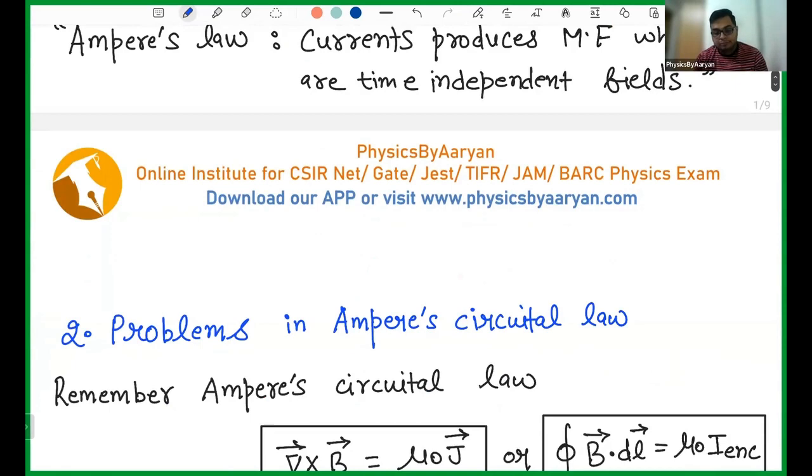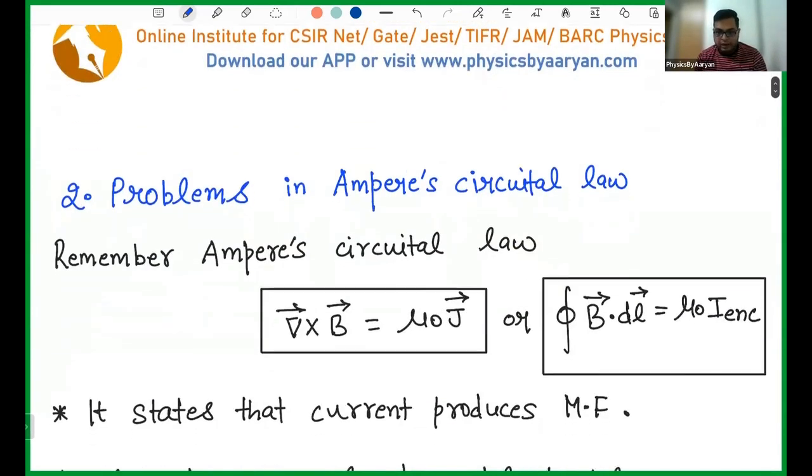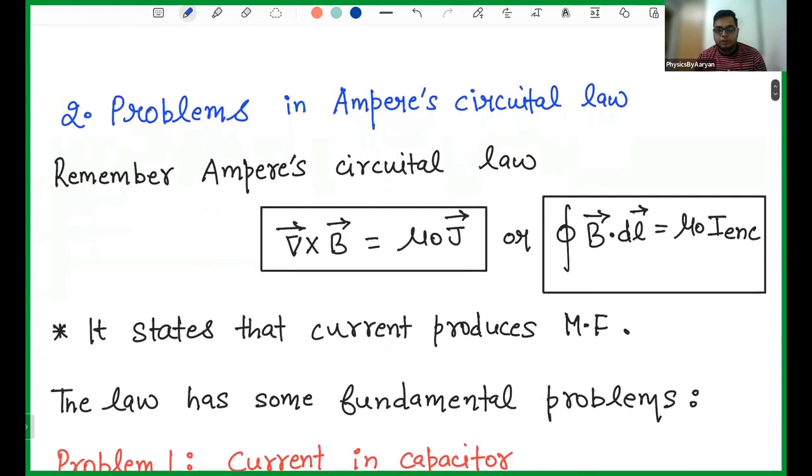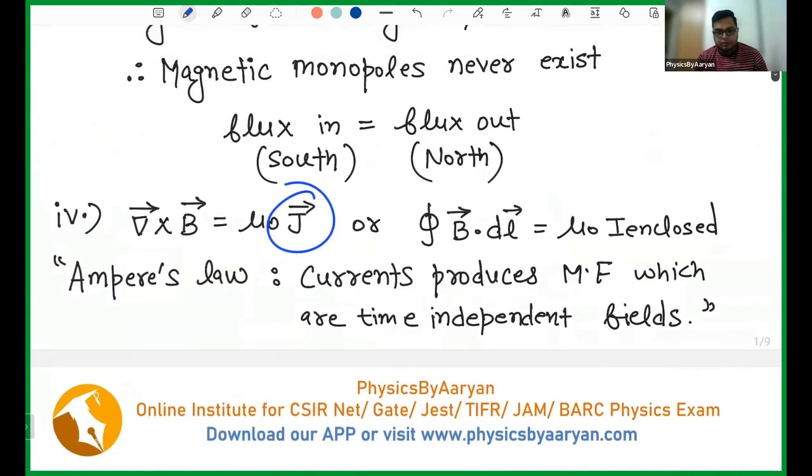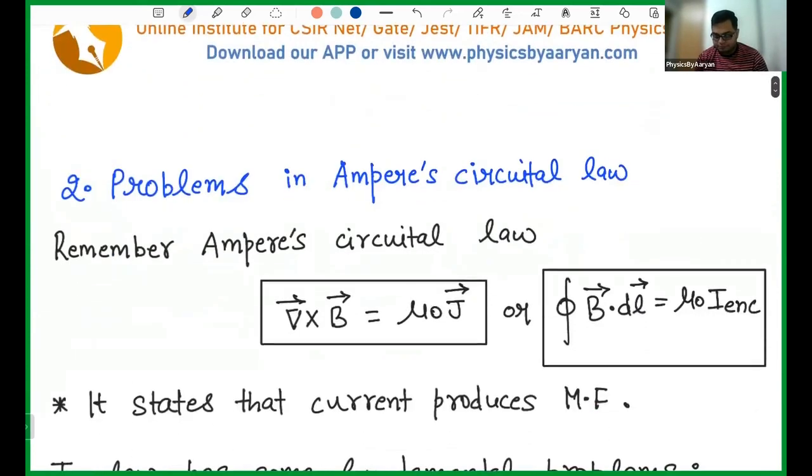Okay, so once Maxwell enters, the first thing that he observed was there were two problems in the Ampere circuital law. The last statement which I mentioned is the Ampere circuital law. The first three equations he found perfectly okay. There is no problem in those equations. But in the last equation, he found there are some problems, and I am mentioning two of them. The two basic fundamental problems that he observed in Ampere's law, number one.